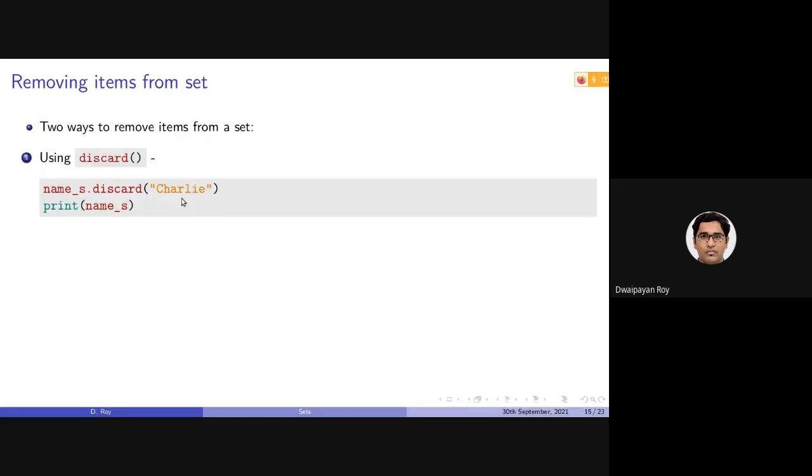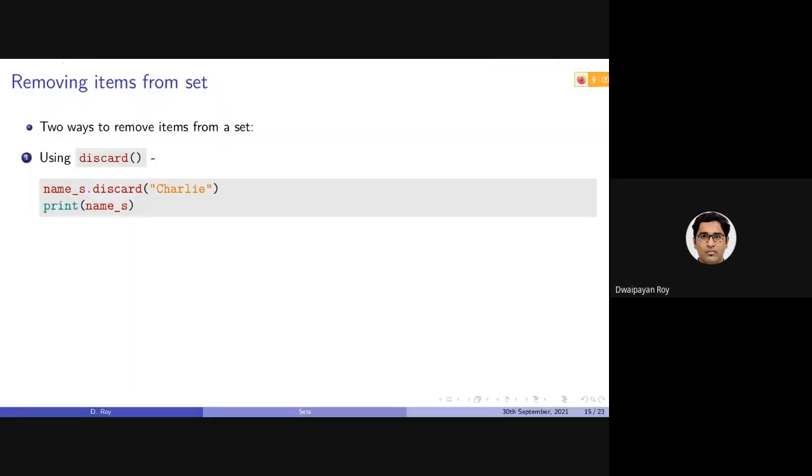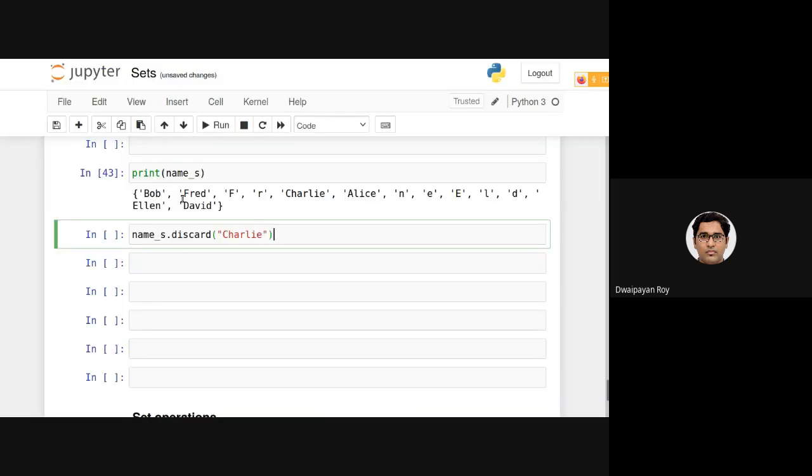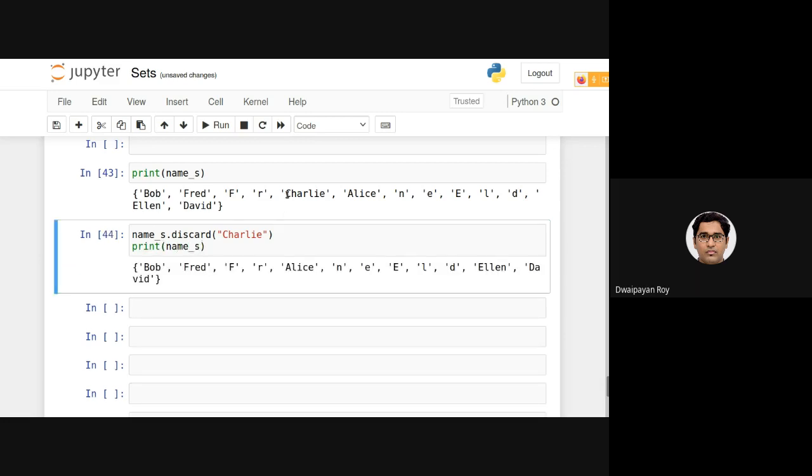I need to call this discard function with the parameter that I want to remove. It will remove the item from the set. As you can see, Charlie has been removed.